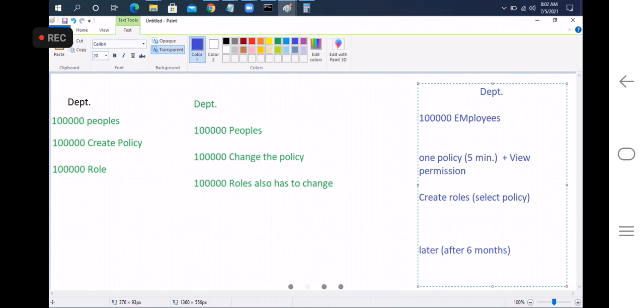If you give it, then automatically whoever has this policy in their role, every user will automatically get the viewing permissions also. So this activity will take a maximum of 5 minutes.